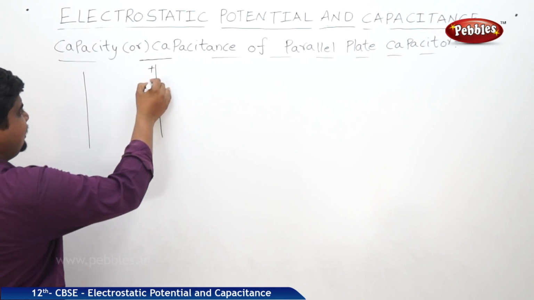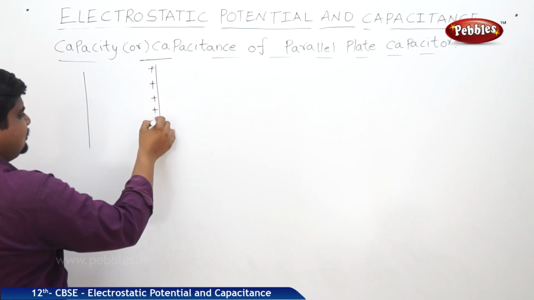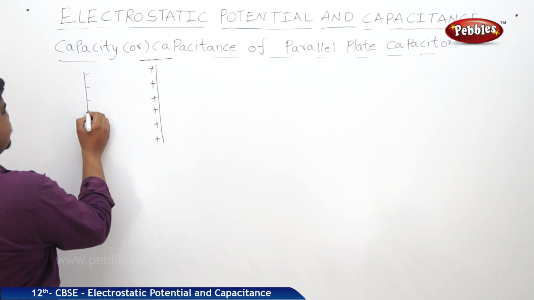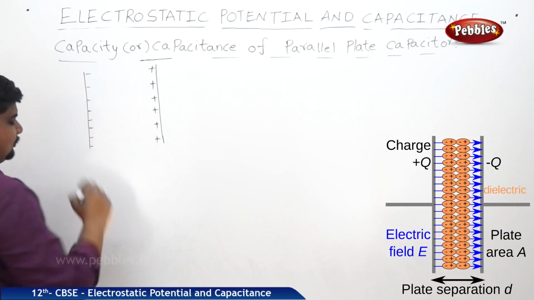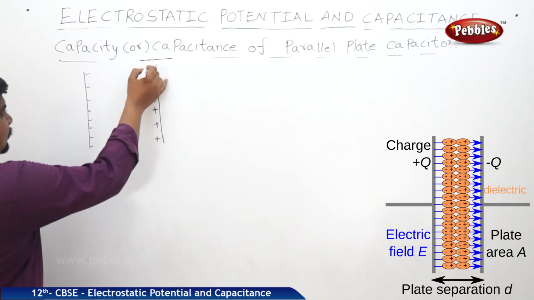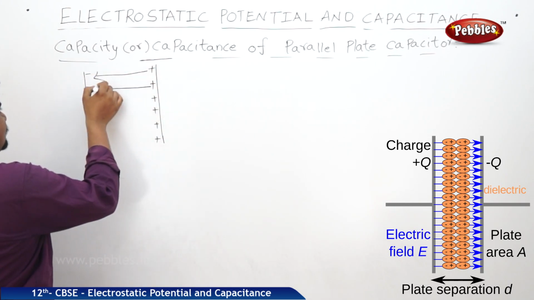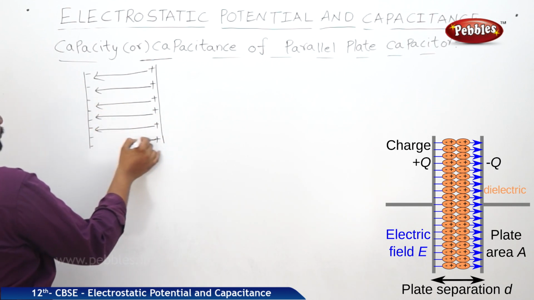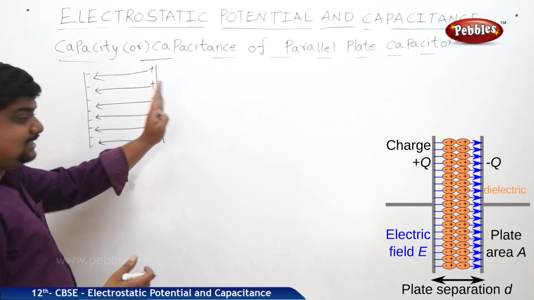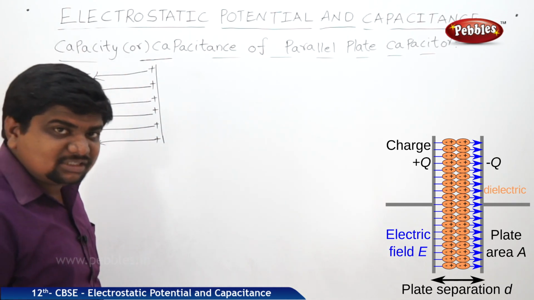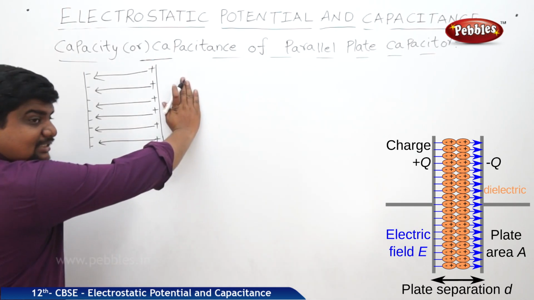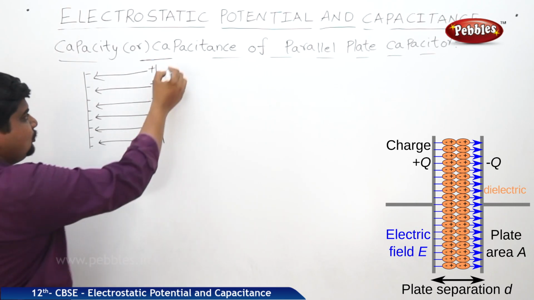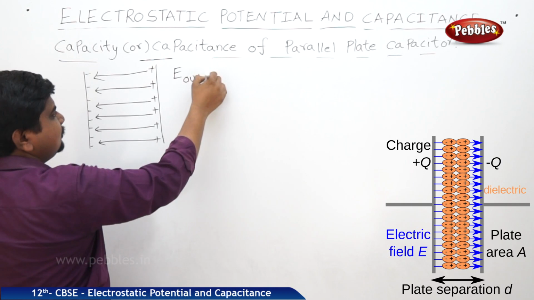Whenever these two plates are connected to the external charges, yes, due to the polarization, opposite charges will be developed on the plates. Now, field lines always travel from positive to negative. That means some flux is exchanged from the positive charge plate to the negative charge plate of a capacitor. In the outer region, no field exists. So, E outer is 0.